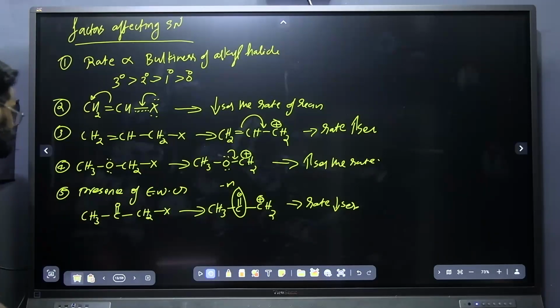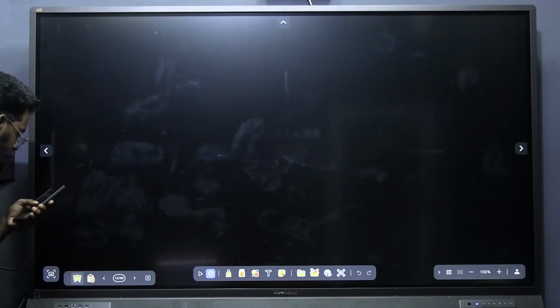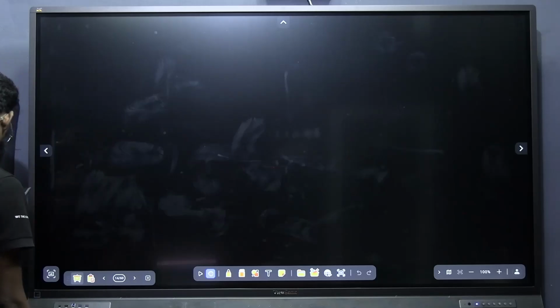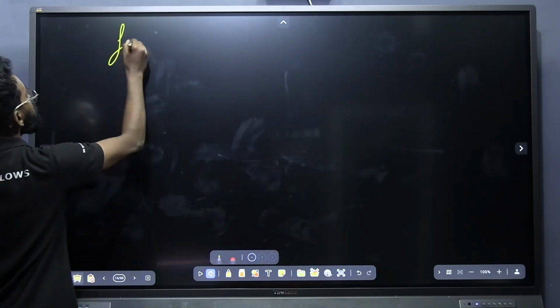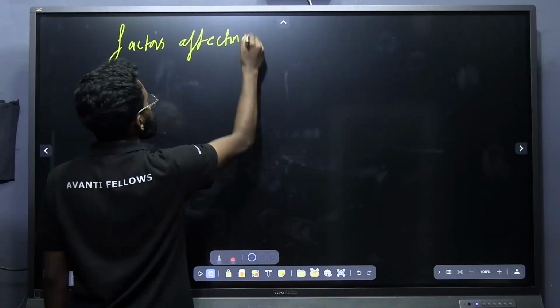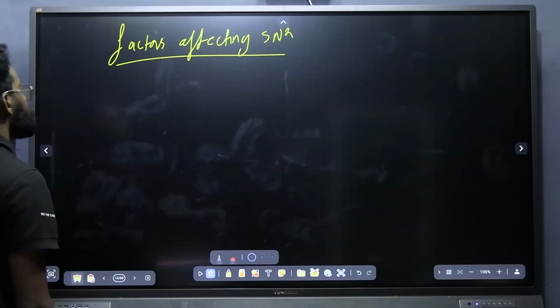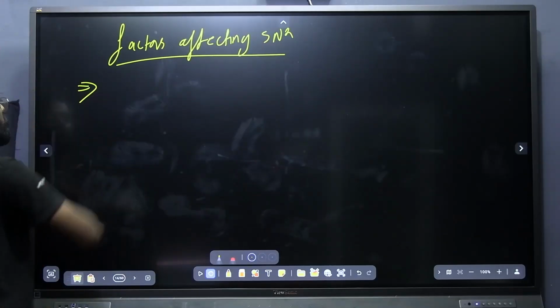Okay, thank you. Now we can move into the factors affecting the SN2 mechanism or SN2 reaction. Okay, tell me the factors affecting the SN2 reaction. What is the first factor?